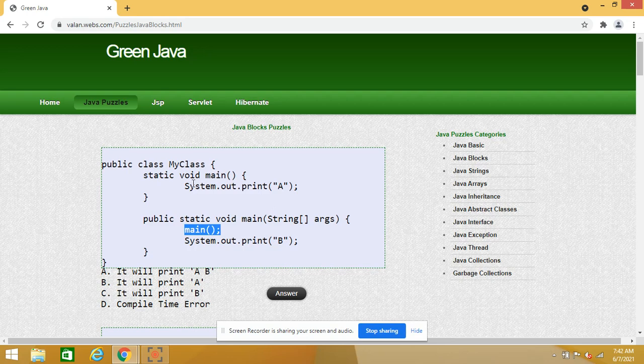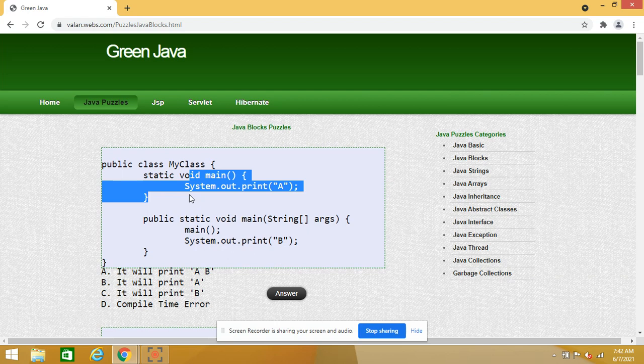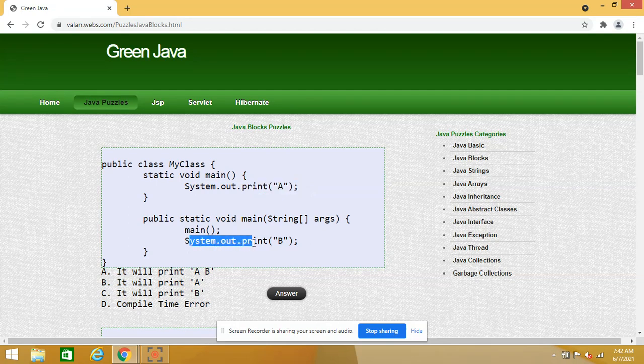So it is going to invoke the overloaded main method without an argument, which will display A, and then continue to the next line, which displays B. So finally our output will print A as well as B.